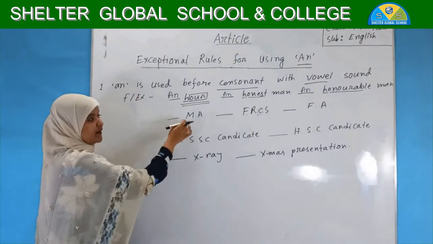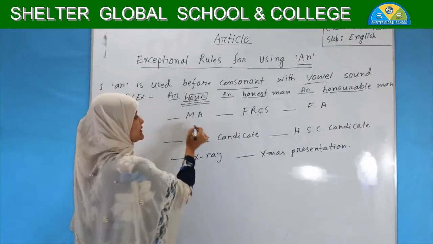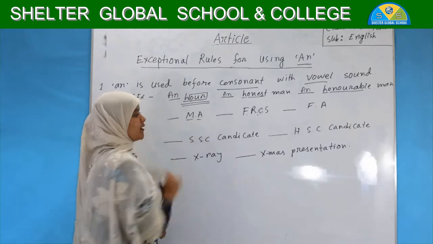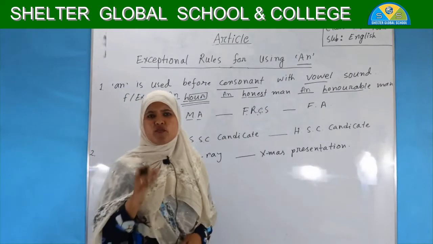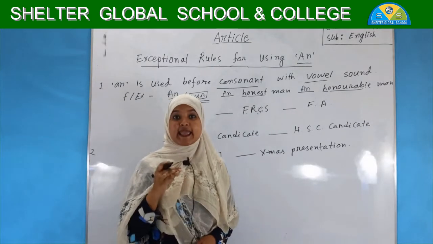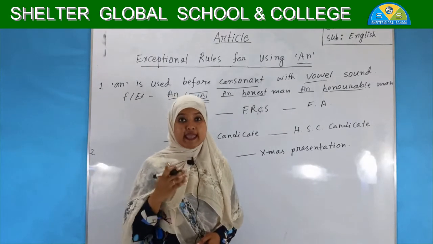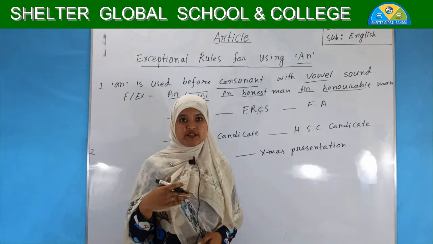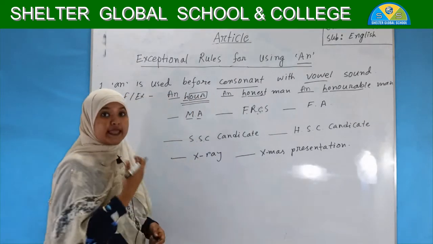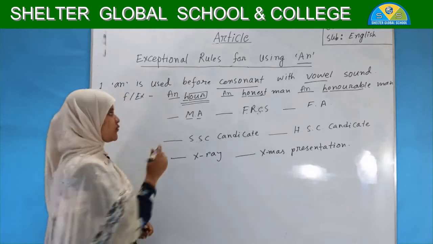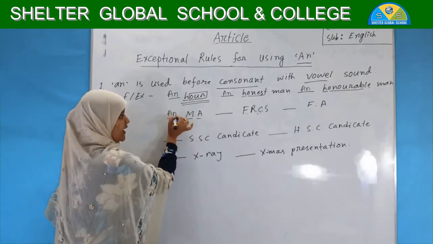And see here, this is also a consonant letter, which is M. But when we try to pronounce M, which sound comes first? "Em". It is pronounced with E first, not M. That's why we will write AN here.